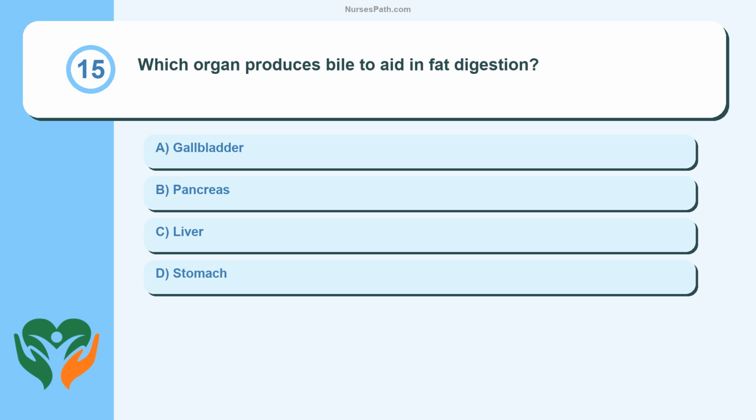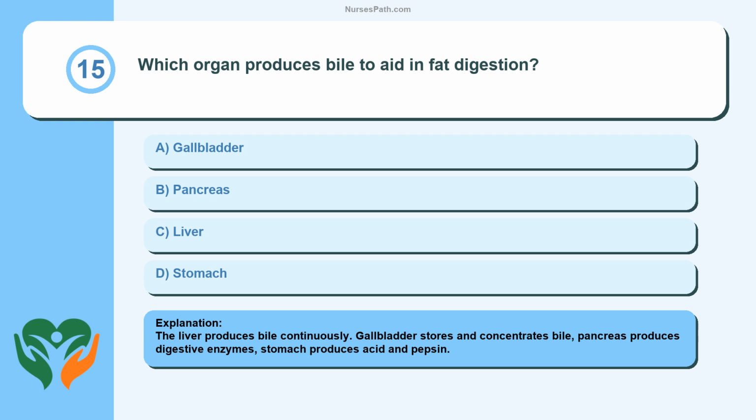Question 15. Which organ produces bile to aid in fat digestion? Gallbladder, pancreas, liver, stomach. The liver produces bile continuously. Gallbladder stores and concentrates bile, pancreas produces digestive enzymes, stomach produces acid and pepsin.